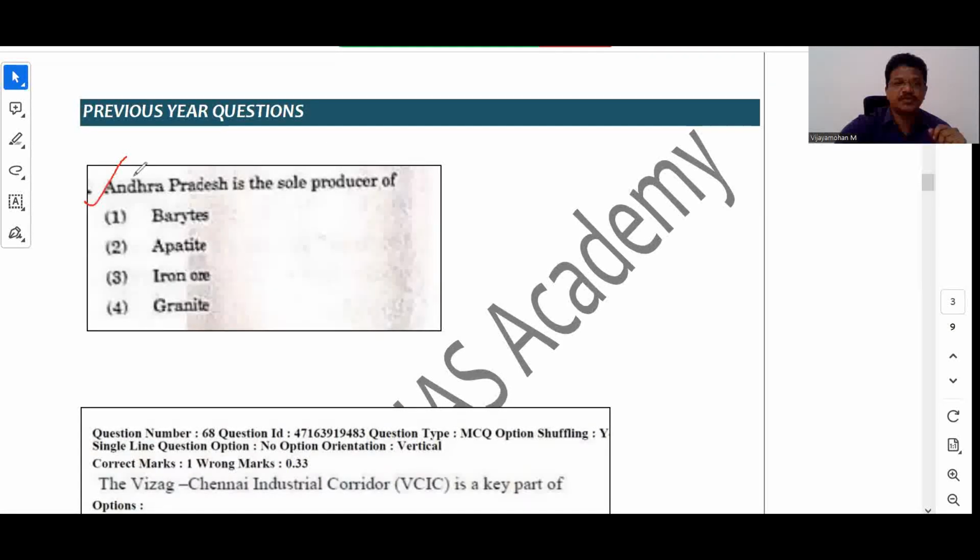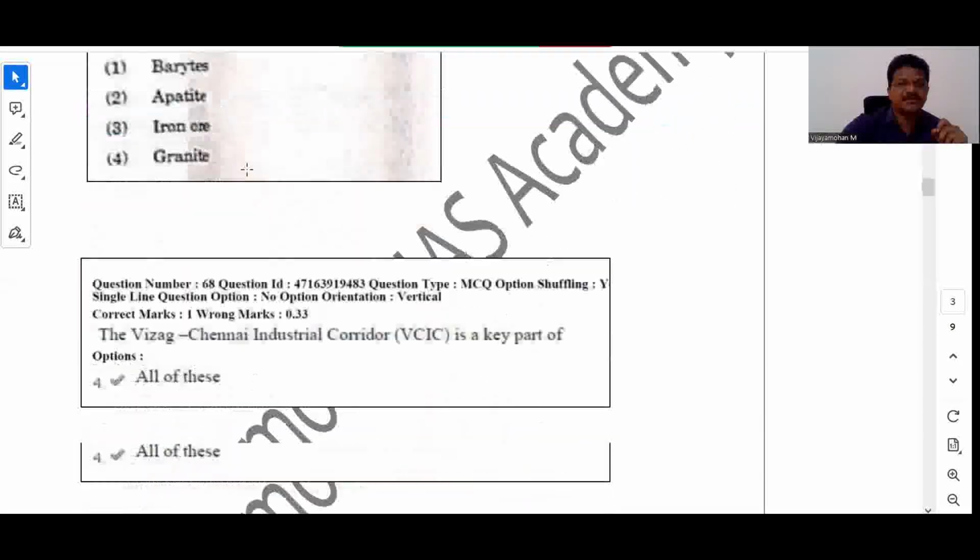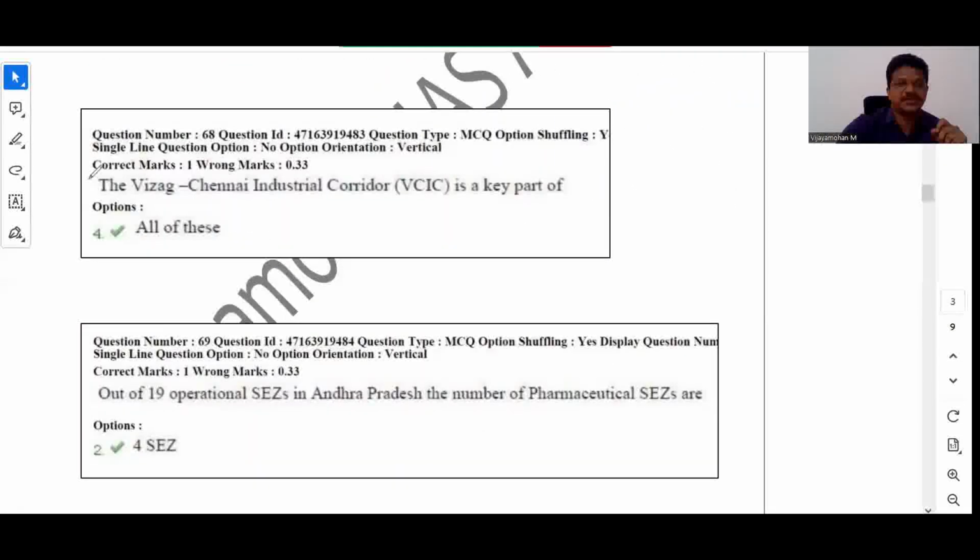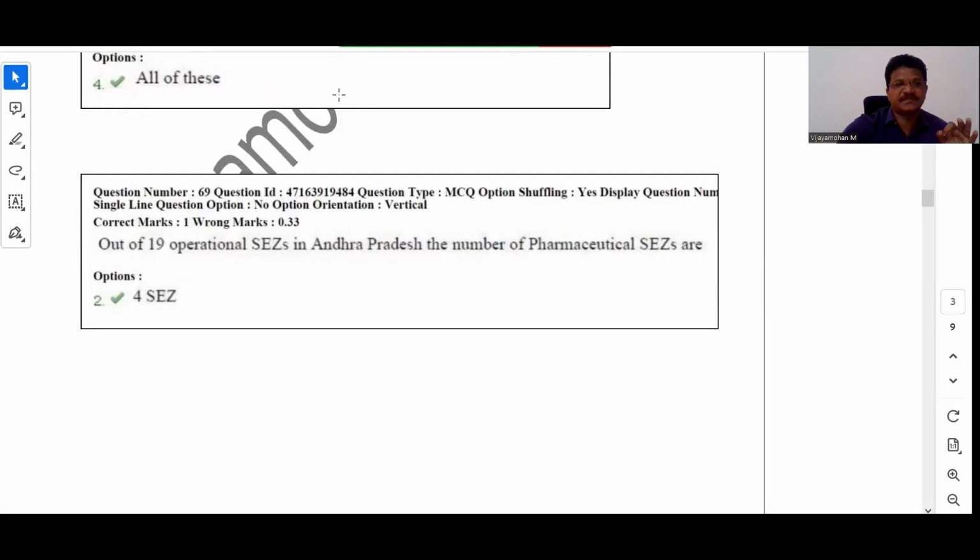Andhra Pradesh is the sole producer of, this was asked in the APPSC Group 1, I think, right. Andhra Pradesh is the sole producer of appetite, right. And then just see another question. Yeah, here you see, I already told you that the Vizag Chennai Industrial Corridor is a key part of. Yeah, the answer is all of these. I don't know what the remaining options are, but the importance of this aspect is that I want to show you that the industrial corridors are very, very important for the upcoming Group 2 examination, right. And one more thing, SEDS.